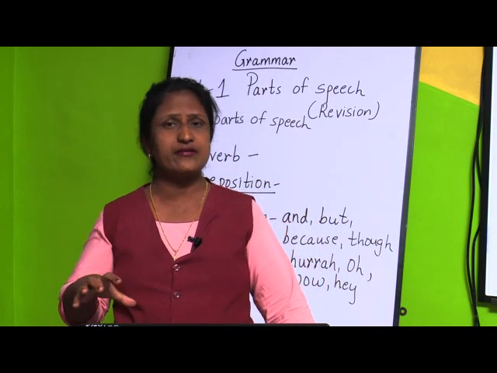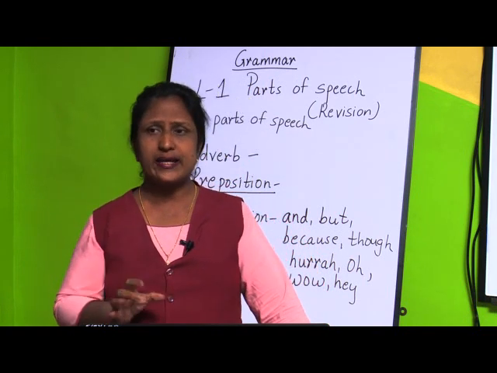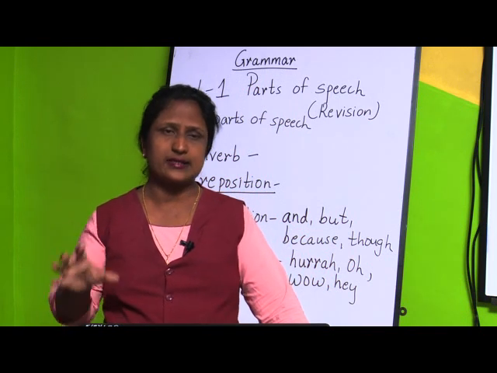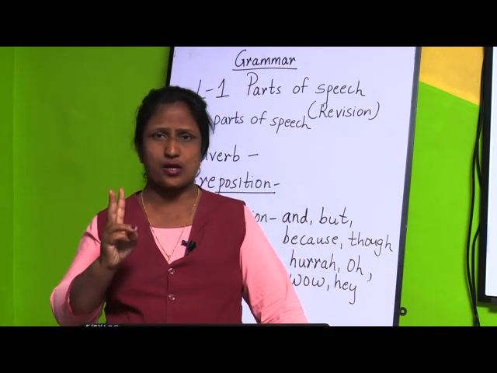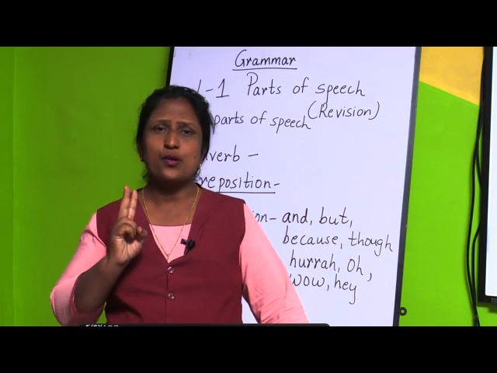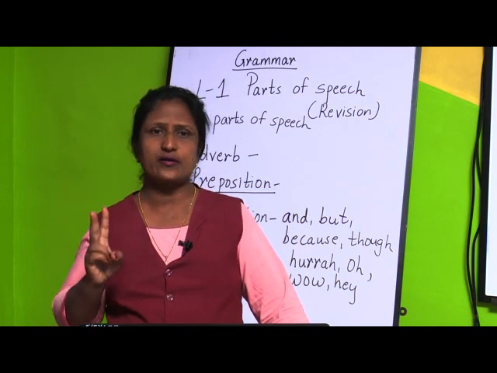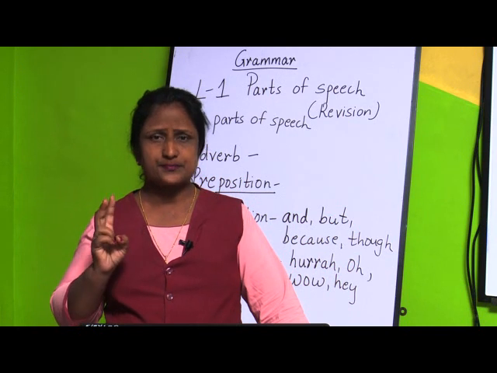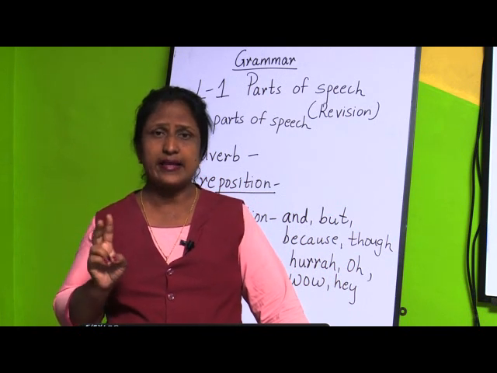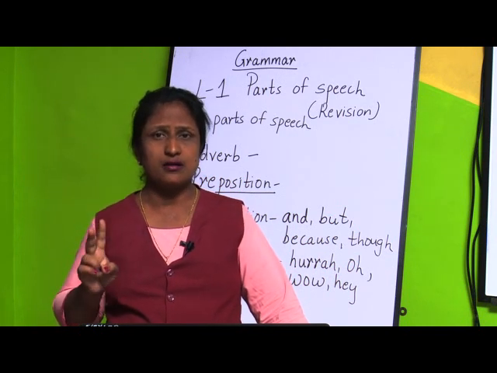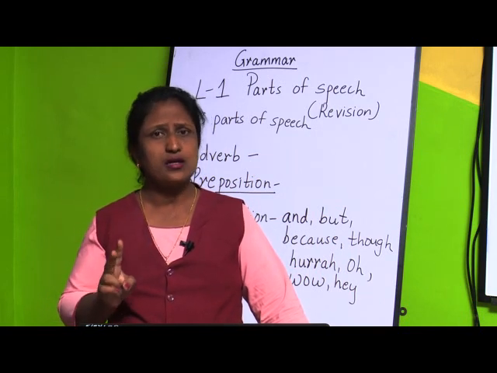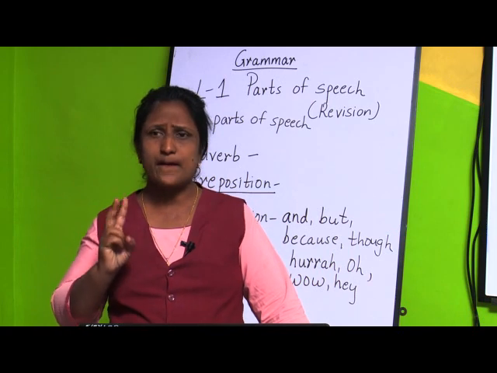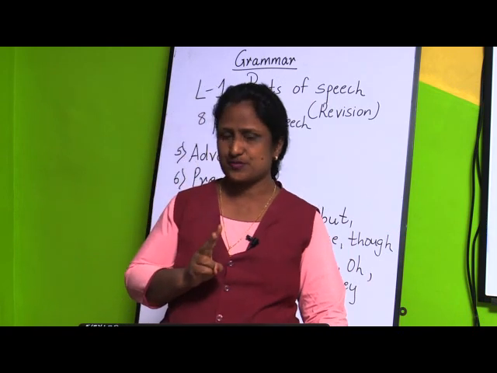These are the names given to any person, any place, animal or anything. That is a noun. That is the first part of speech. Second one is a pronoun. Pronoun is what? The word used instead of a noun. For example, I, me, they, him, his, her, all these words which are used instead of a noun are called a pronoun, and that is the second part of speech.